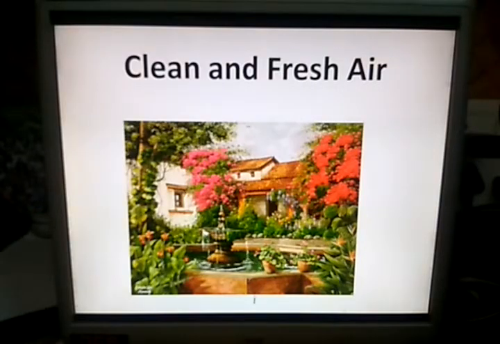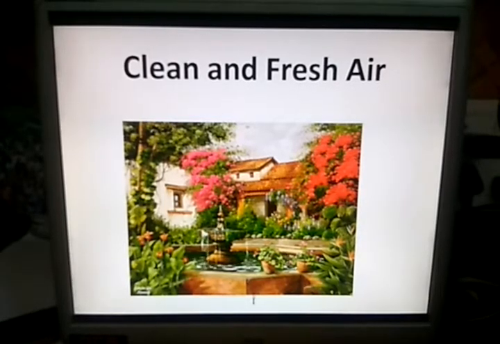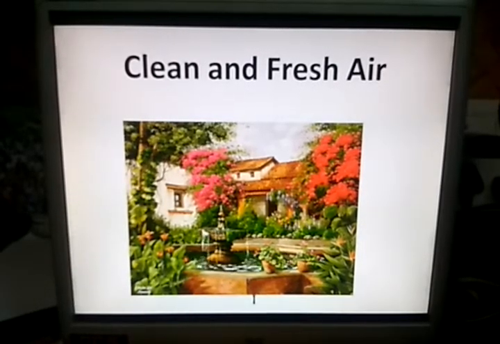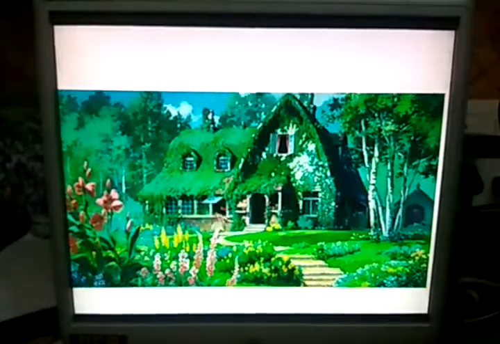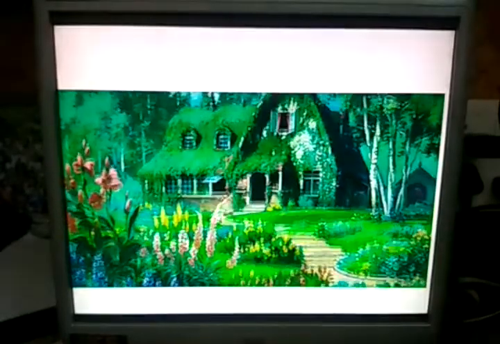Clean and fresh air. Dirty and impure air is harmful to health. So we need pure air to breathe in. Air is pure when it is fresh. We must therefore live in fresh air. To get fresh air, grow green plants around your house.